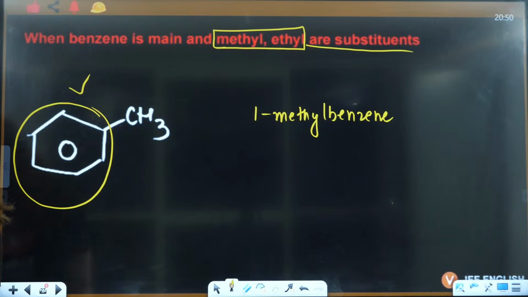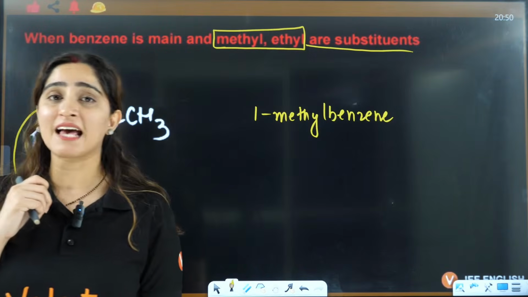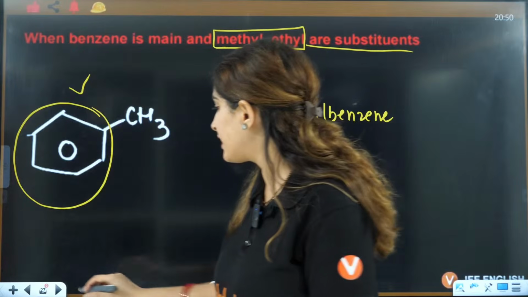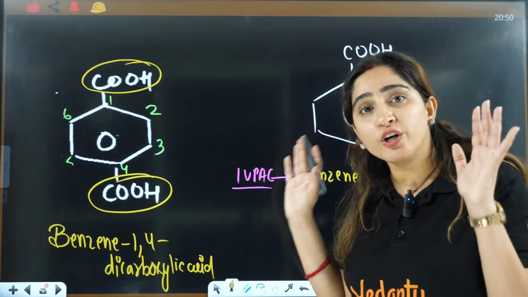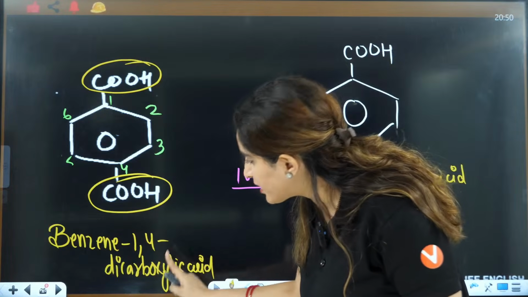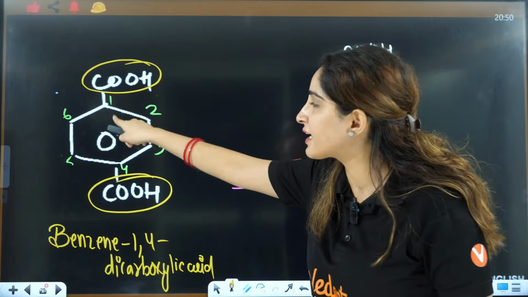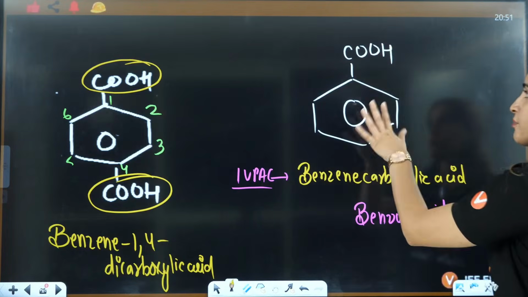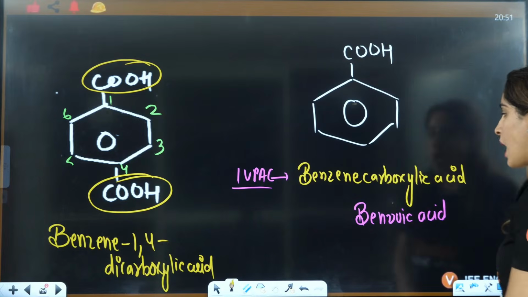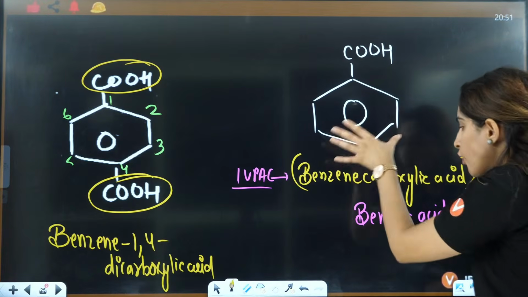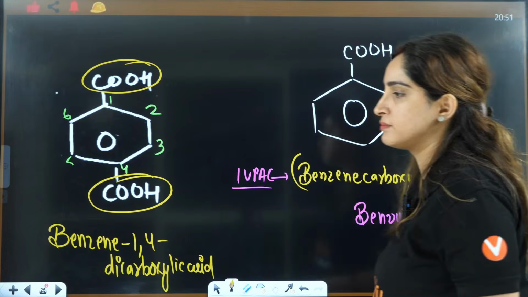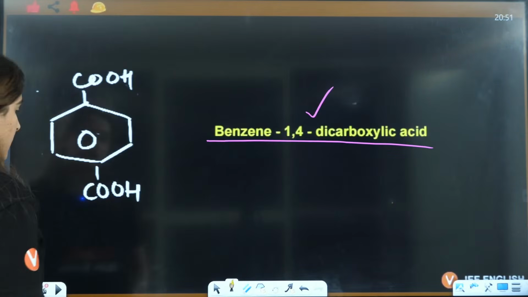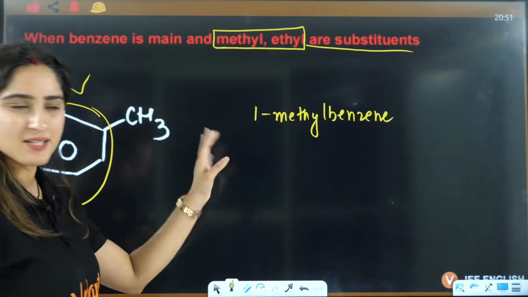Understood? Yes. I told you, Anjali, that it is carboxylic acid, not oic acid. It should be benzene-1,4-dicarboxylic acid, because the carbon is directly connected to the ring. Here also it should be benzene carboxylic acid, but this is so famous as benzoic acid that we ignore the actual IUPAC name. Okay, right? Now see, 1-methyl benzene, clear?